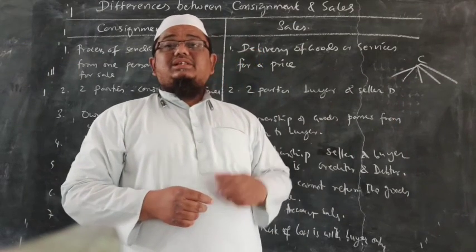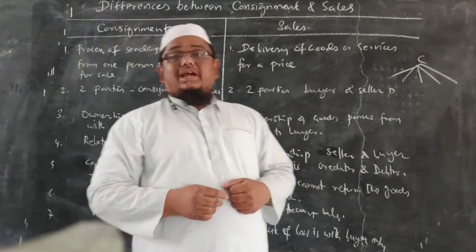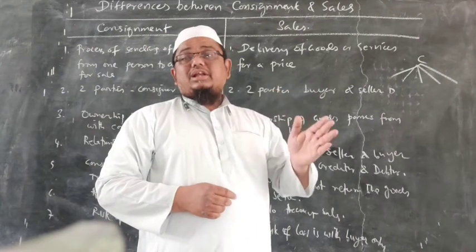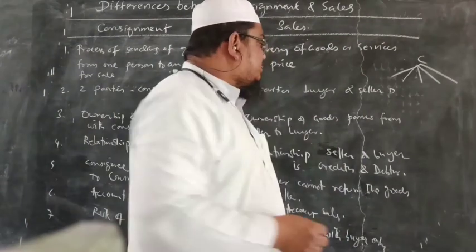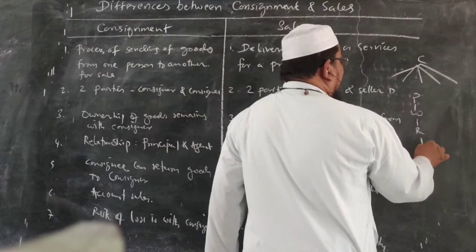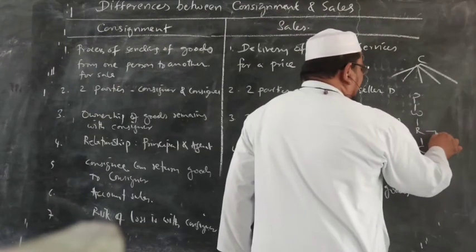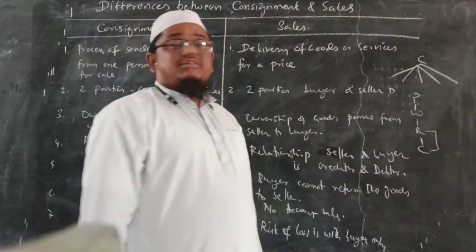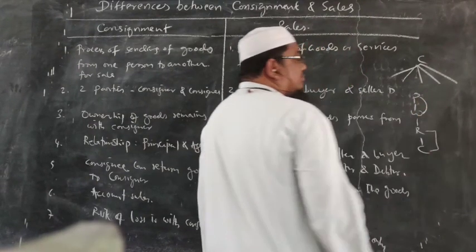And here what is sale? Sale means actual delivery of goods from the seller to the buyer. If we see the channel of distribution, we have producer, wholesaler, retailer, and consumer. Sale of goods from the retailer to the customer is considered as sale, whereas supply of goods from producer to wholesaler is consignment.